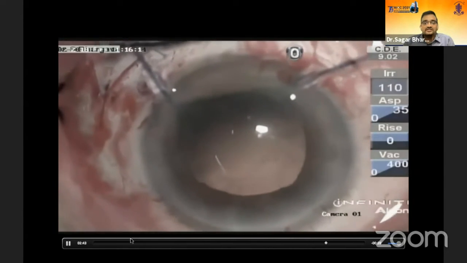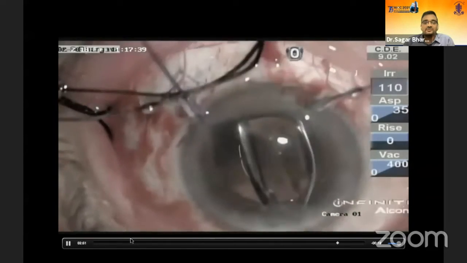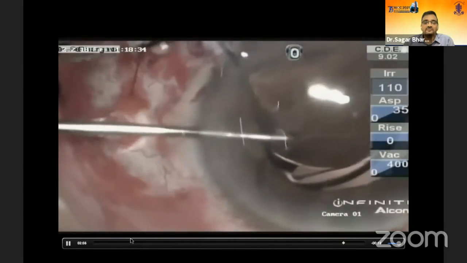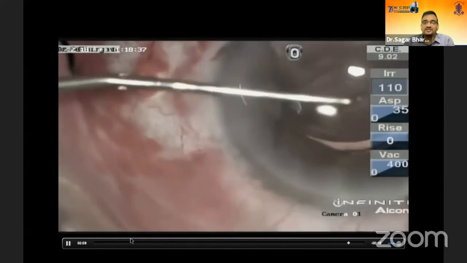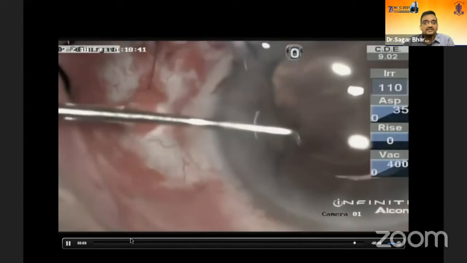And the thicker IOLs are slightly difficult to handle because they come out with a thud. So be prepared for that. At the end, you will have a small thud when it comes out. It typically happens because of the thickness of the lens.